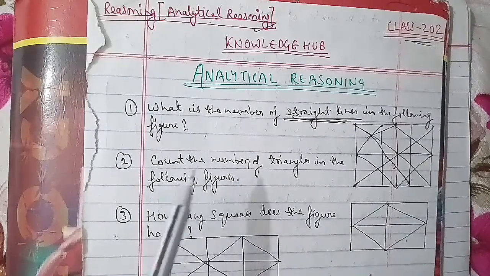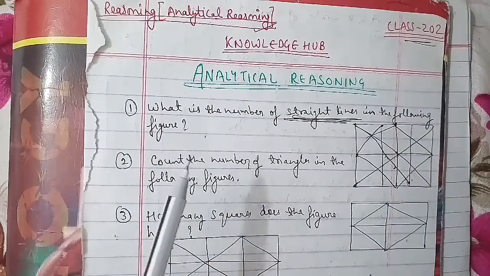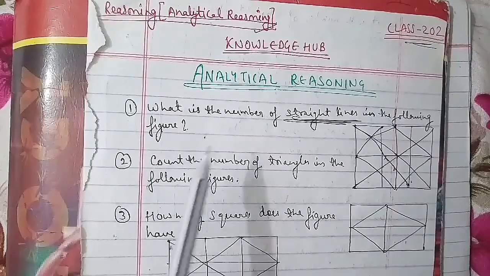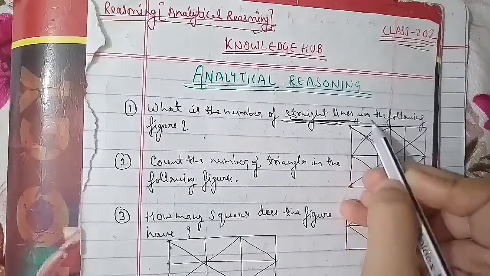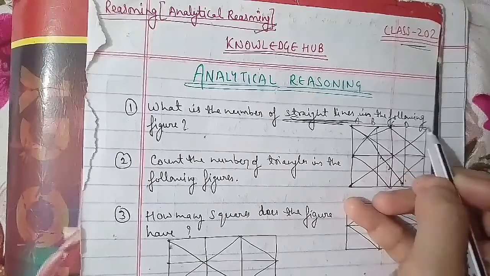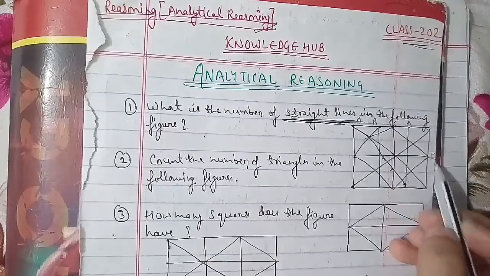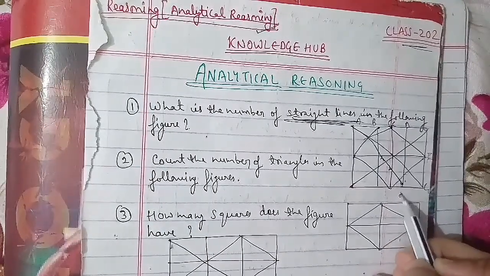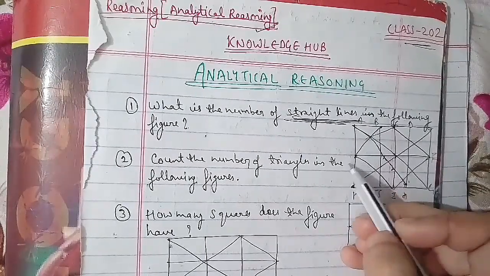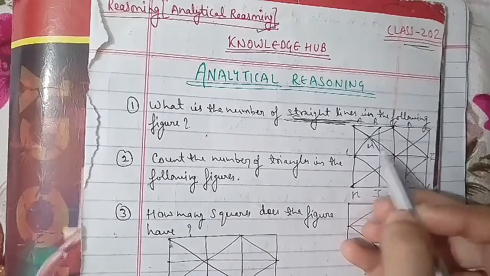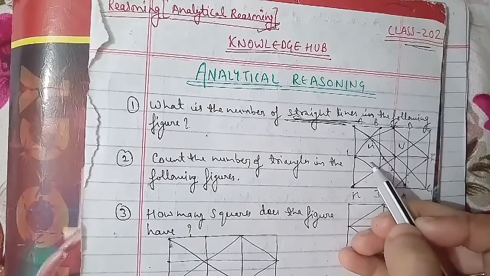The figure is labeled with names: A, B, C, D and E. These 5 points have been named A, B, C, D, E, then we have F, G, then H, I, J, K, and this is L, then M, then N, then O, P, then Q, R, and this is S. So we have named them out.